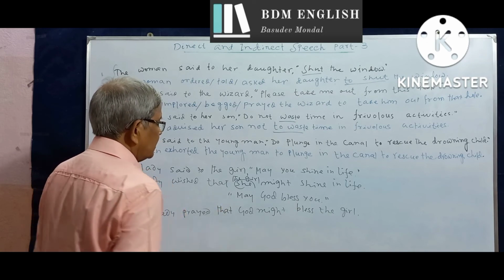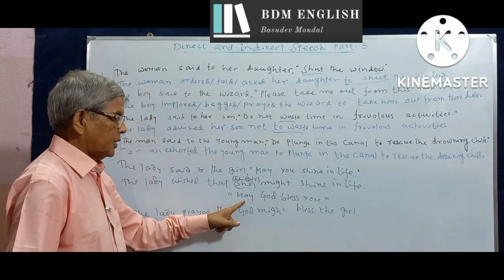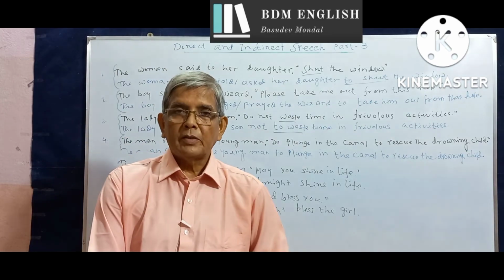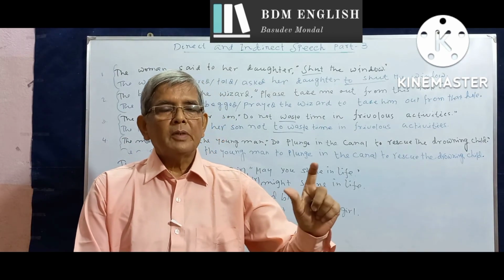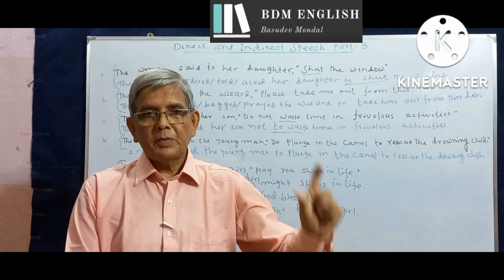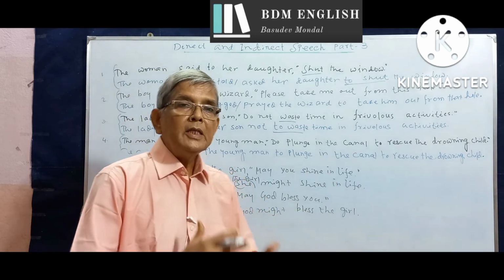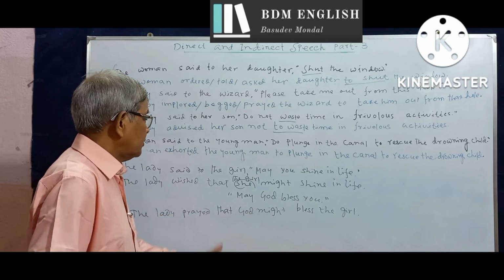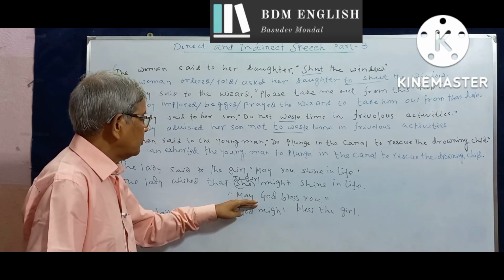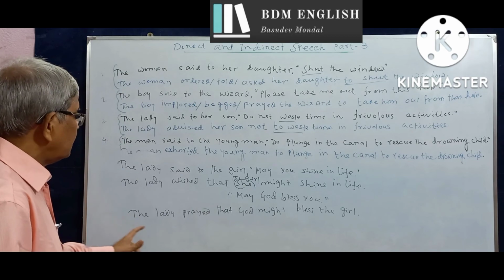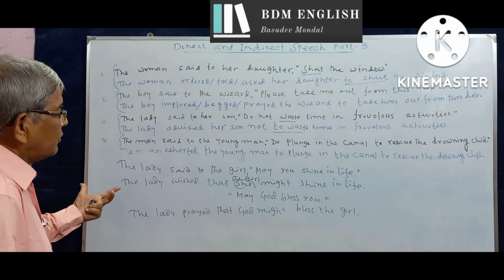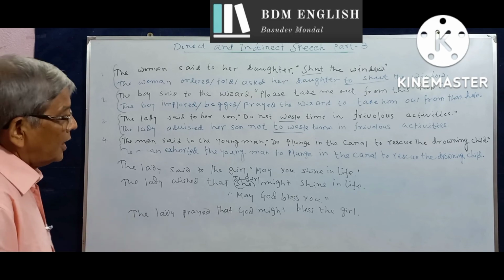Very often in this type of sentences, the helping verb is dropped. God bless you. God save the flood affected people, etc. But in indirect speech, we should use the helping verb might. So, God bless you. Then in the indirect speech, the lady prayed that God might bless the girl, or the lady prayed for the girl that God might bless her.